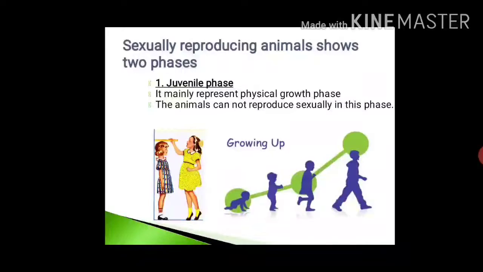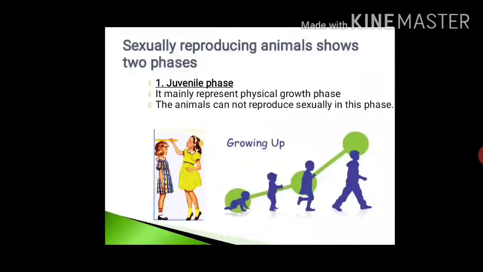These sexually reproducing animals show different phases, mainly two phases. One is known as the juvenile phase and the second one is the reproductive phase. The juvenile phase mainly represents the physical growth phase. In this phase the animals cannot reproduce sexually. Whenever a baby is born, it is very small. Afterward, all the body parts grow slowly, but reproductive growth is not taking place. That means it is the juvenile phase.